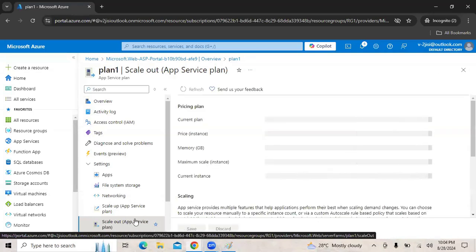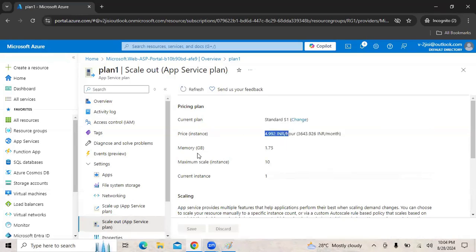When we go to scale out, it says what is the current plan? Standard, right? Here it has given the price. Memory, 1.75 GB. What is the maximum number of instances we can go with? 10. How many instances are we running right now? 1. So if we want to increase the number of instances, there are two ways by which it can be increased. We can do it manually or we can do it automatically. Why automatically? Because we are running in the standard tier and auto scaling is possible with standard tier, right?